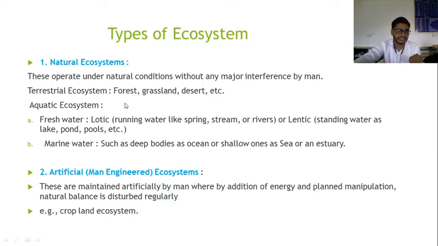Then the next part is the artificial ecosystem. The artificial ecosystem is also called the man-made or man-engineered ecosystem. This is maintained artificially by man, whereby through the addition of energy and planned manipulation, the natural balance is disturbed regularly. For example, the cropland ecosystem, and many cities are also included in the artificial ecosystem.